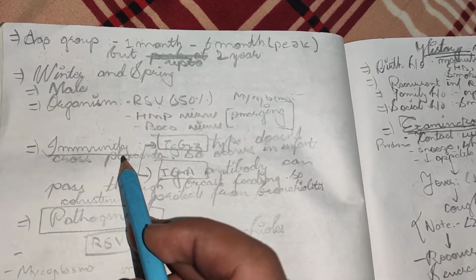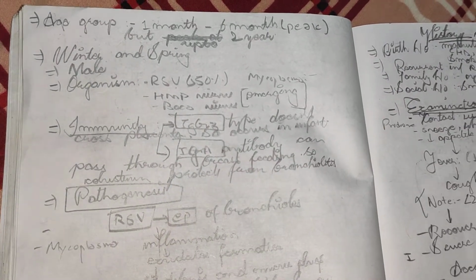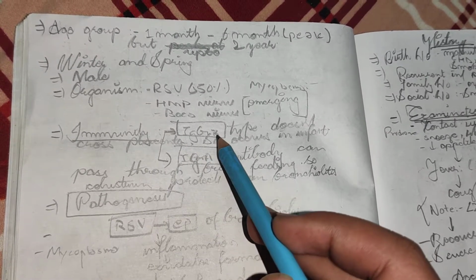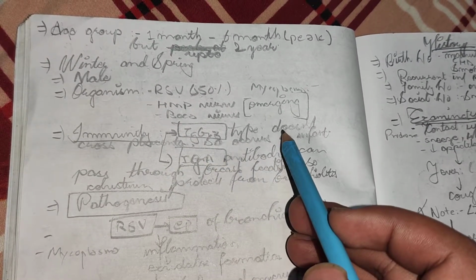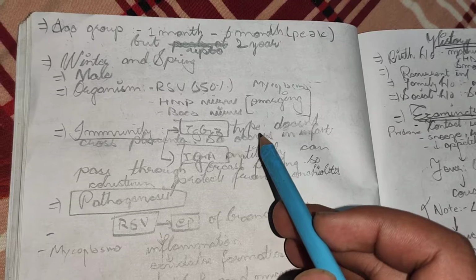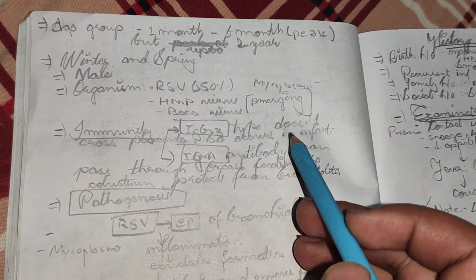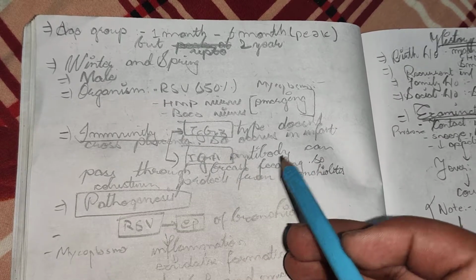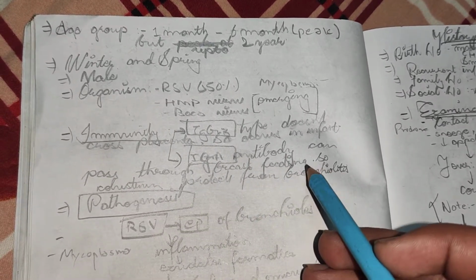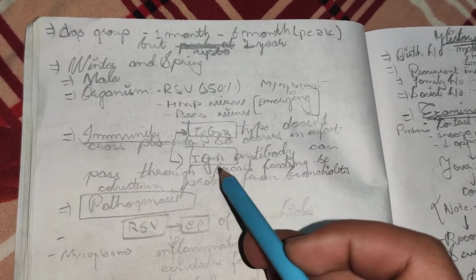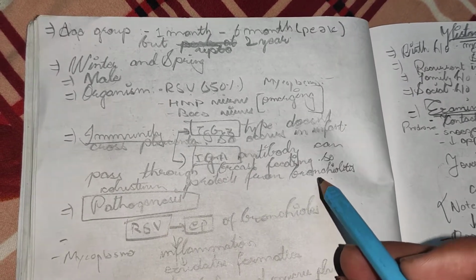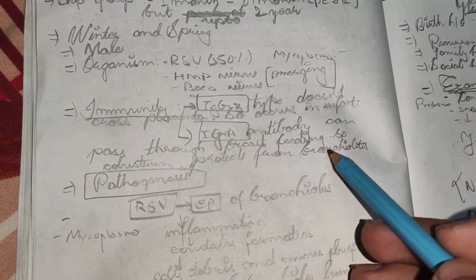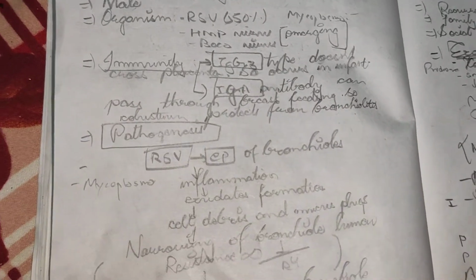Talking about the immunity for bronchiolitis, there are 2 immunities, IgG3 and IgA. IgG3 is present in the mother during pregnancy, but it doesn't cross the placenta, so it is not available for the infant. But IgA antibody is present in the colostrum. So through breastfeeding, IgA antibody travels into the infant. So breastfeeding can prevent bronchiolitis.